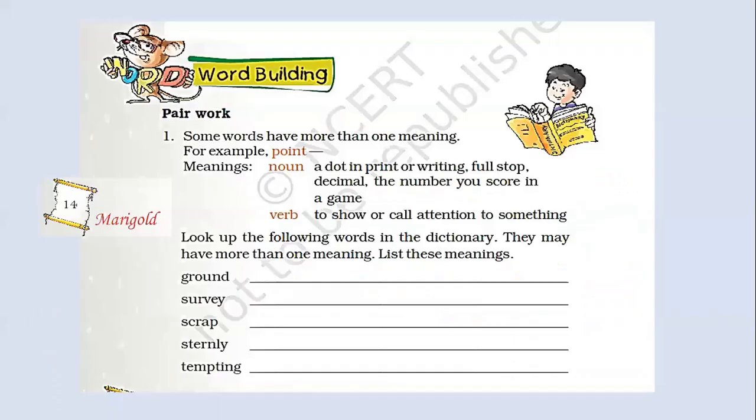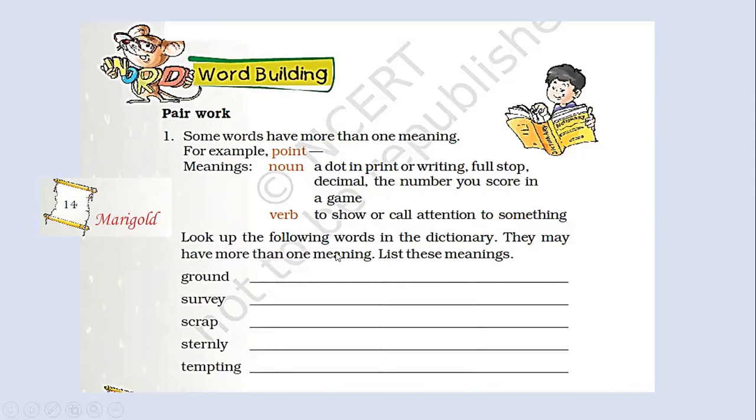Going forward, we have the next textual exercise, which is Word Building. Some words have more than one meaning. For example, point. The word point as a noun means a dot in print or writing, or it can mean full stop or a decimal or the number you score in a game. Whereas it has a totally different meaning when it is a verb. As a verb, the word point means to show or call attention to something.